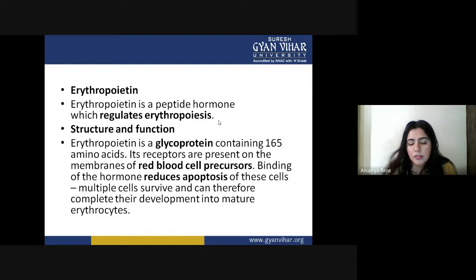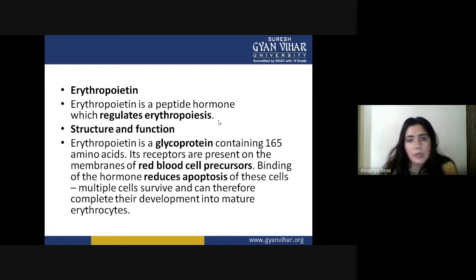Apoptosis is the early death of a cell without maturing and developing. When erythropoietin acts on the membrane of red blood cell precursors and binds, its major function is to reduce apoptosis.